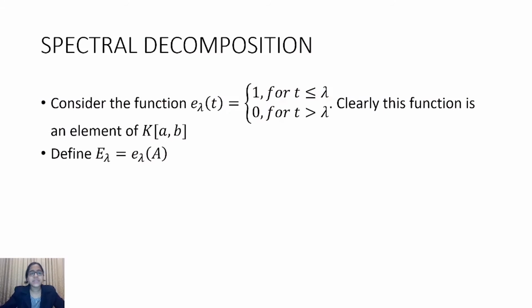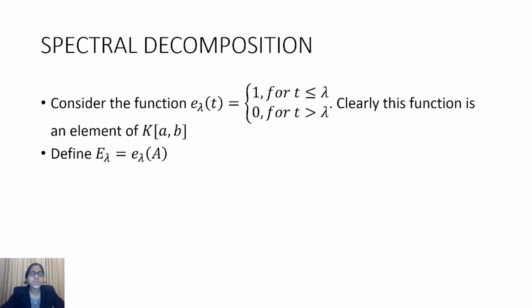So consider the function E lambda of t equal to 1 for t less than or equal to lambda, and 0 for t greater than lambda. Clearly this function is an element of K of AB. Why? Because it is piecewise continuous and it is bounded. The maximum value it can attain is 1 and the minimum is 0. It is a bounded function, and it is piecewise continuous by the definition itself.